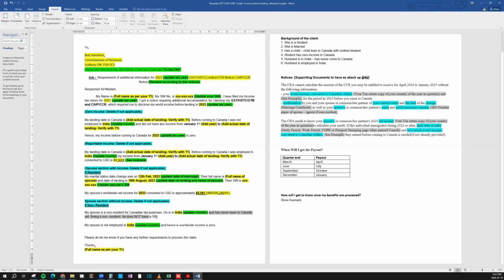Being a non-resident, he does not have a SIN. So we've answered the marital status date change over here. It's on the top. So you can also pick and choose from whatever is applicable. I'll just add this as well so that you have the marital status, date change status, and everything. So I'll put this in.